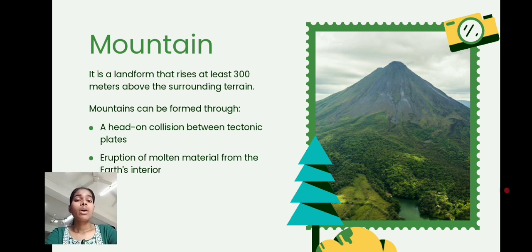Mountains are very important landforms. They are home for many plants and animals, and many rivers originate from the mountains. Mountains also attract tourism and adventure lovers.